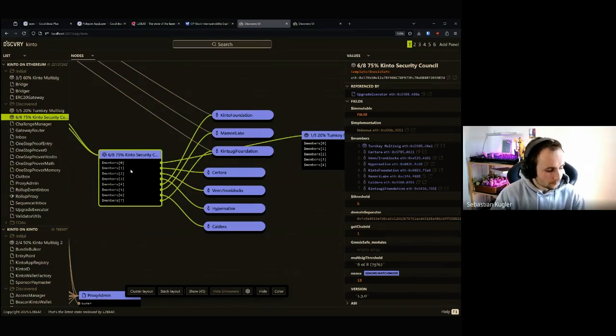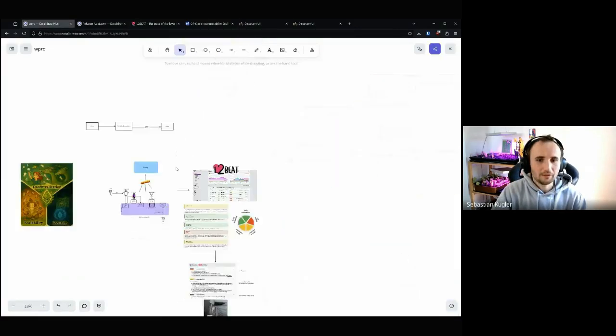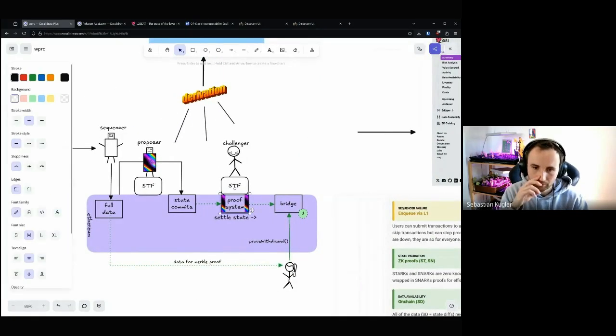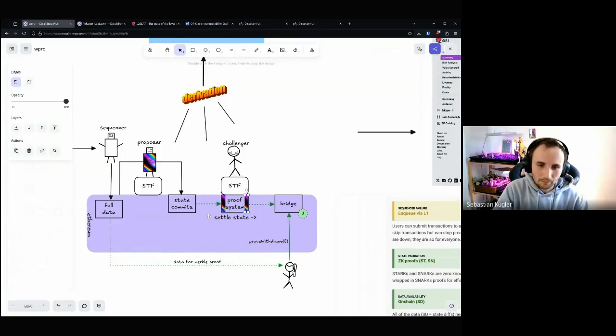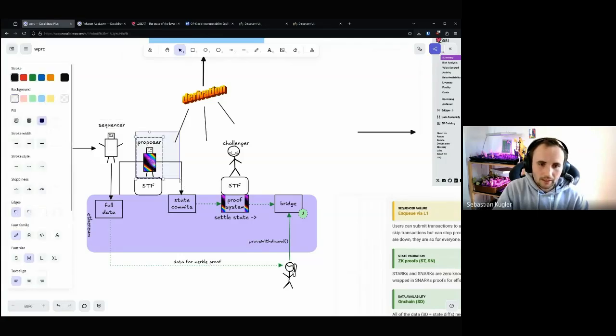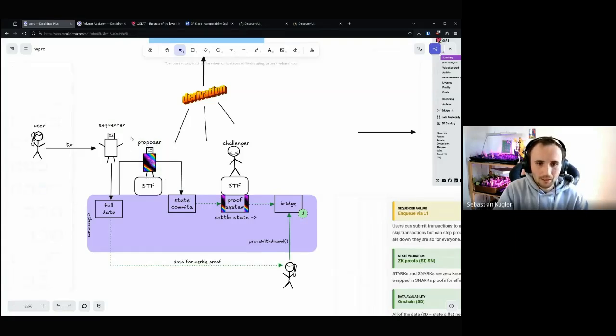For example, imagine we have in this proof system here, we have a bug. So the proof system is actually not well implemented. This can happen all the time because proof systems are extremely complicated. So if this proof system now has a problem, this single proposer can submit, so the operator, which is centralized, it's off-chain, we don't care who that is, it can be anyone.